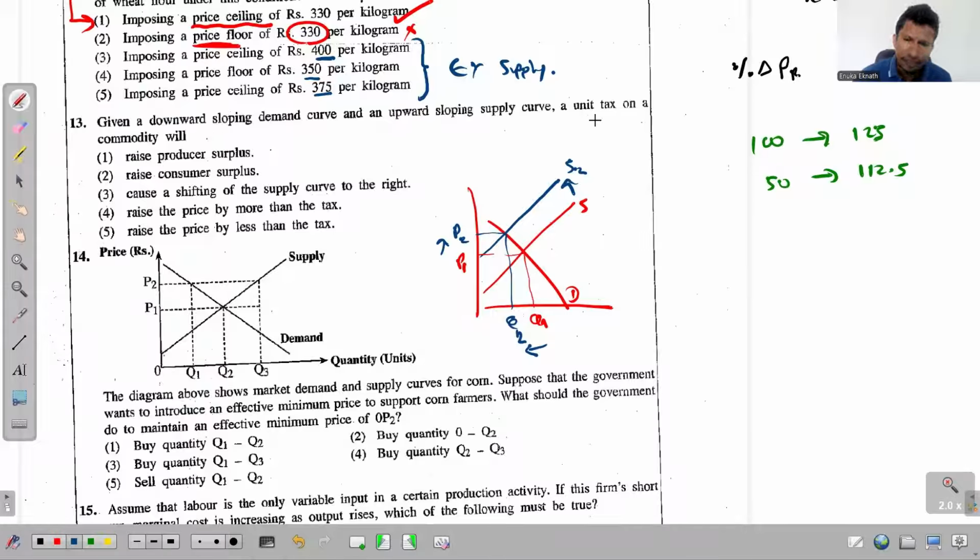First one says a unit tax on a commodity will raise producer surplus, and the second one says raise consumer surplus. No, imposing a unit tax reduces both of these, producer surplus and consumer surplus. We cannot pick either. Third one, cause a shifting of the supply curve to the right. No, there will be a leftward shift of the supply curve, not a rightward shift. Fourth one, raise the price by more than the tax.